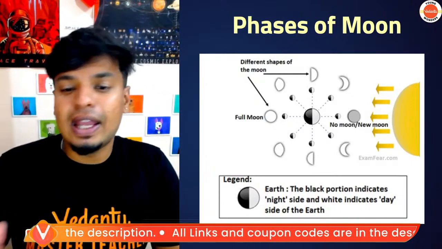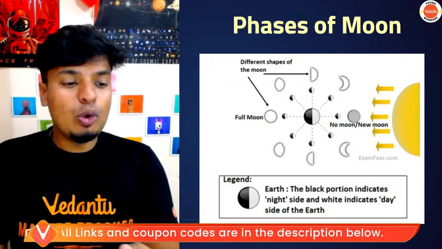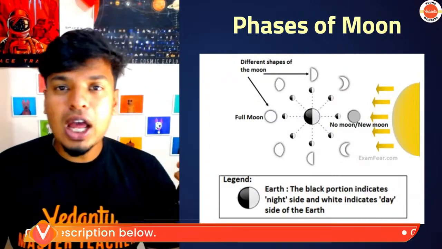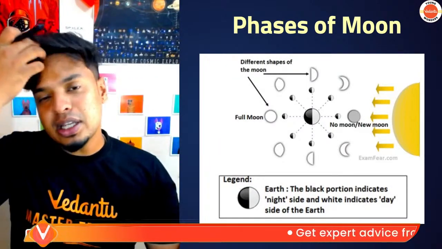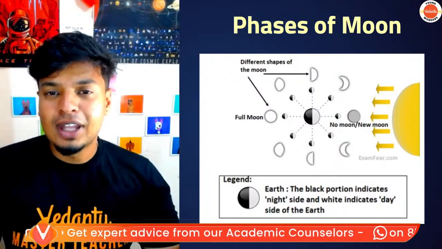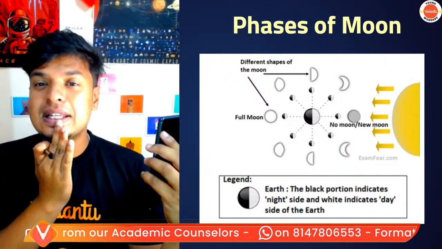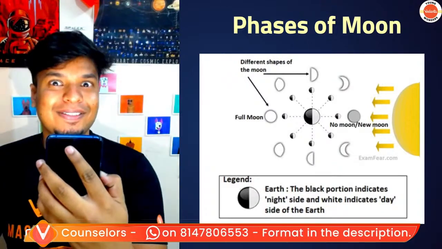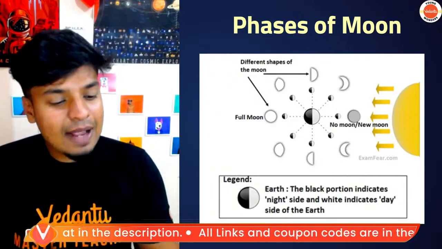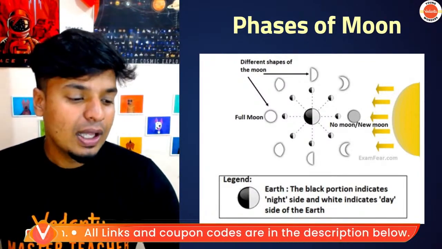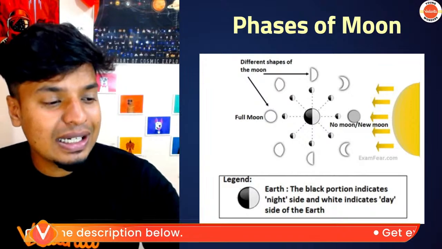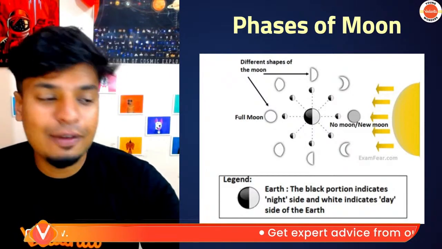Okay, now listen to me very carefully. For example, let me show you how. I hope you all can see my face, right? Let me shine a torchlight on my face. Now you can see this part visible. So somebody who is very far can only see this side of my face. Now he can see half of my face clearly. Now my full face. Now this side. Now this side. Now nothing. Right, the same way is how the moon phases happen. The phases of the moon are because of the light of the sun, because of which part is visible to us as the light falls on it.